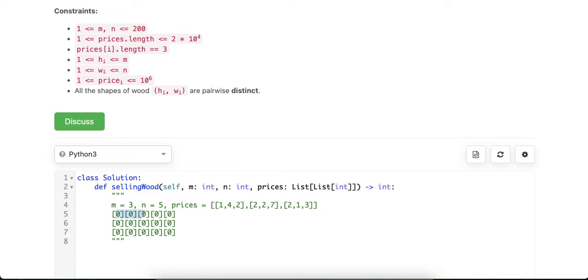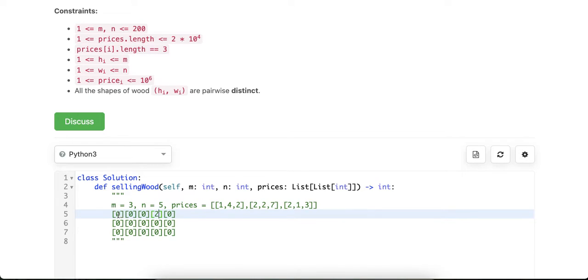How about 1 times 3? Is there anything here for 1 times 3? Still no. Is there anything from the previous one? Still no. Everything was 0 if you remember what we calculated. Now we go to the 1 times 4. Is there anything for 1 times 4? Yes, there is. We can sell it for the price of 2 with the 1 times 4 block.